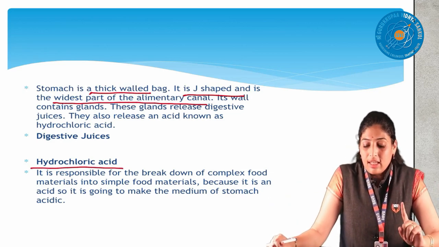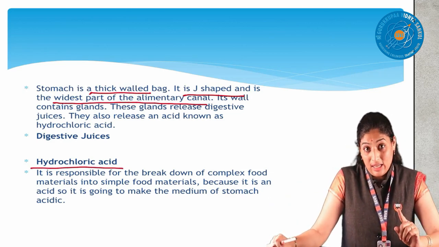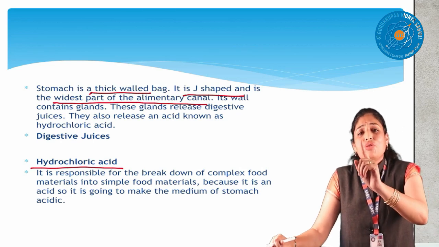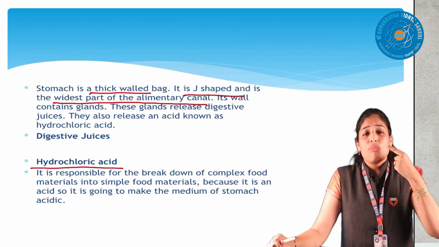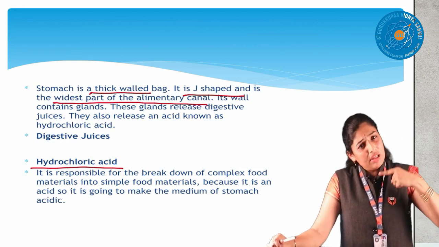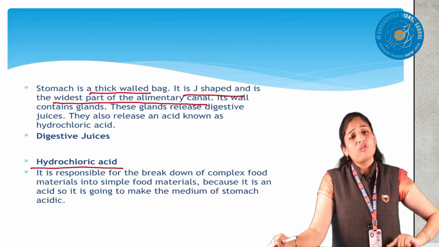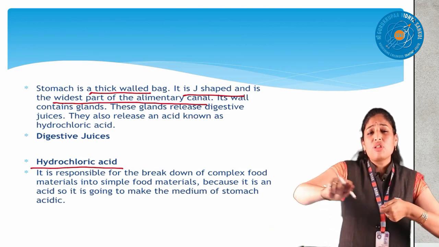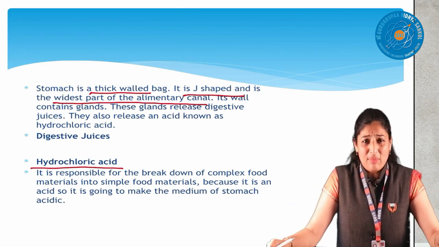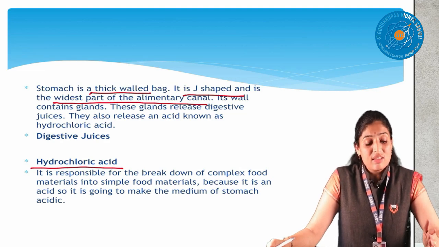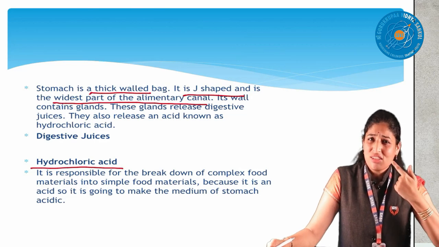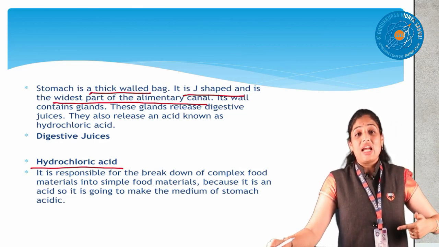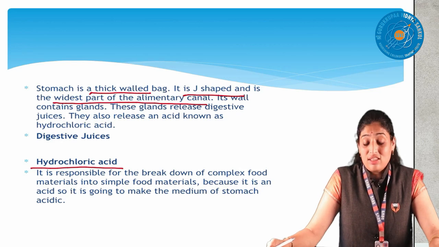As I said, this digestive gland, a pouch-like structure, produces digestive juices. Digestive juices means they have chemicals. Everywhere, children, the mouth also does mechanical digestion and chemical digestion. In the same way, the stomach also performs both. The stomach will churn the food properly. That is mechanical digestion, and it is mixed with the digestive juices. In the mouth, digestion only started, but the remaining digestion is completed in the stomach. The stomach performs the digestion process well.